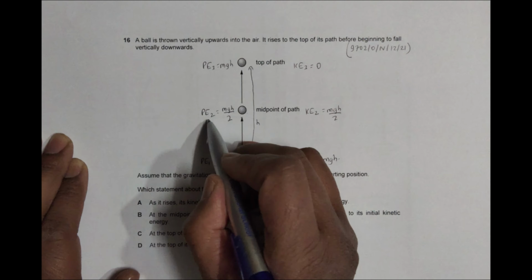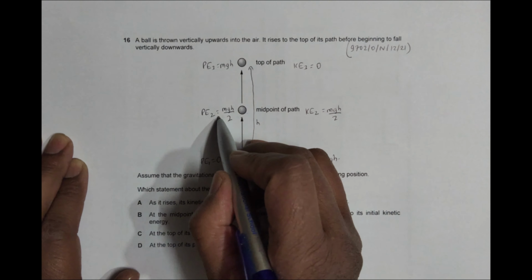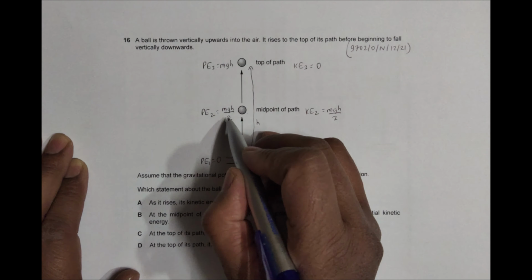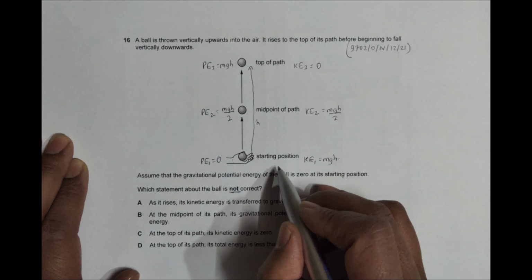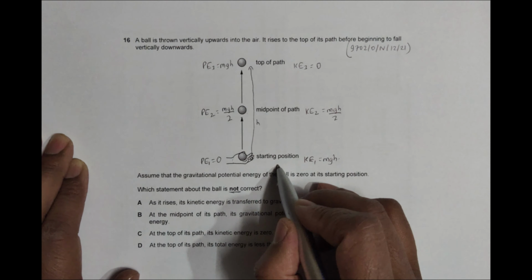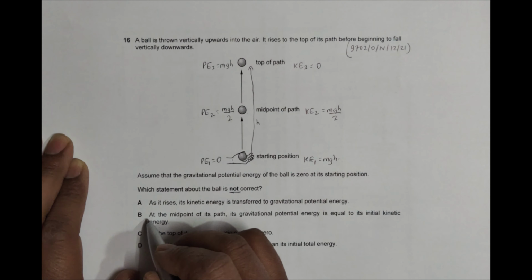In number B, I have got at the midpoint of its path, the gravitational potential energy is equal to its initial kinetic energy. This is equal to its initial K. That means it says that P2 is equal to half mv square here, and that half mv square is equal to mgh. So it says that P2 equal to mgh, which is not true. P2 is equal to half mgh. So that's why this is not a correct statement, and this is the answer.